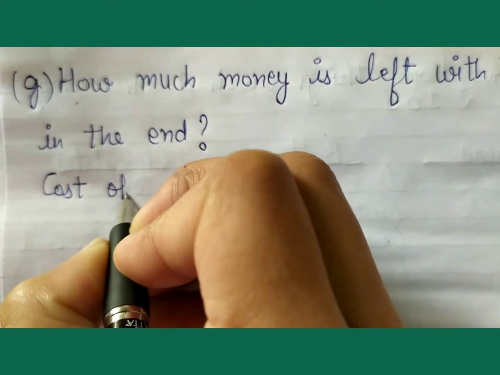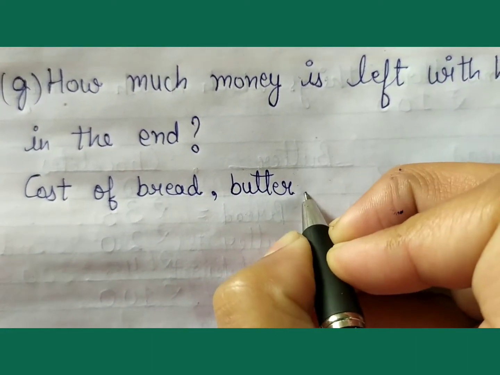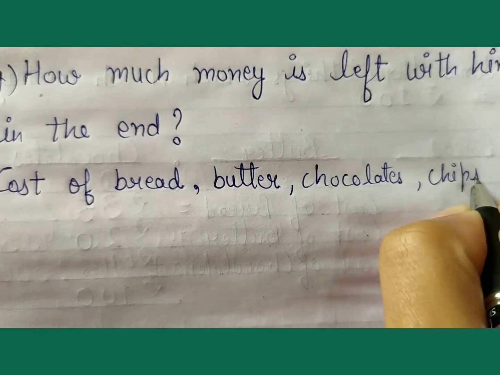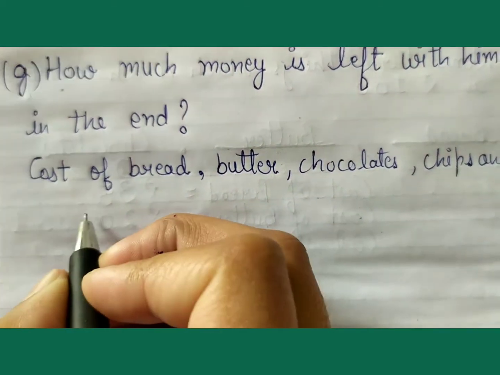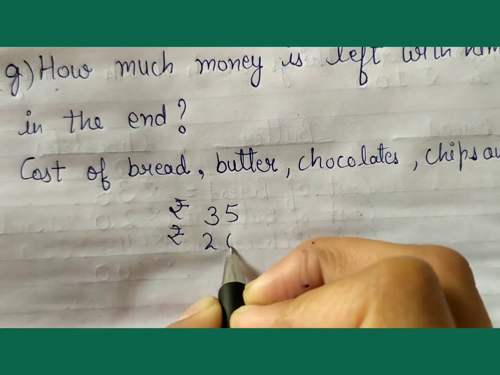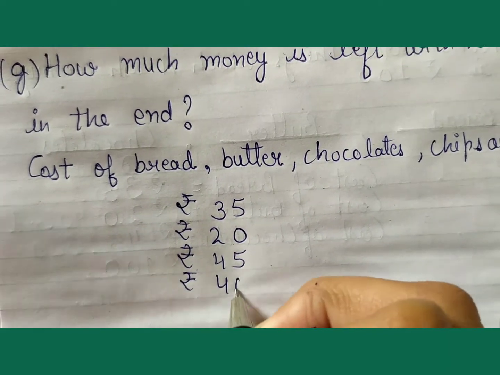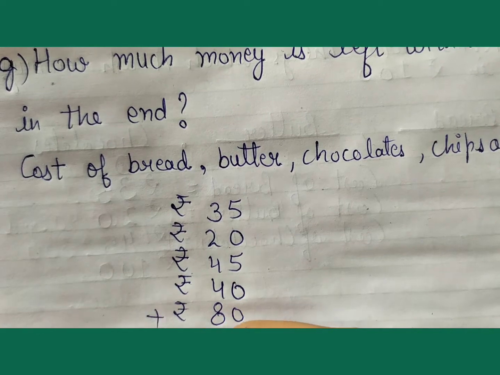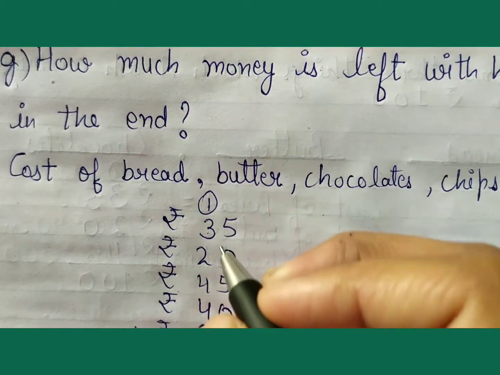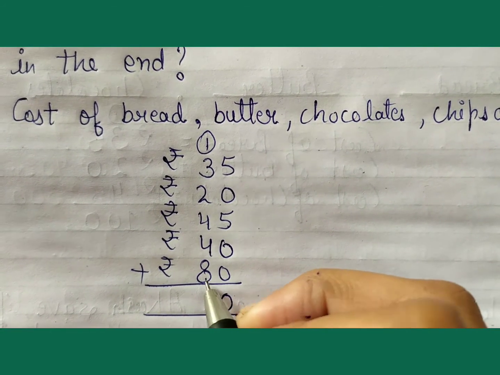Cost of bread, butter, chocolates, chips and coke is rupees 35, add rupees 20, add rupees 45, add rupees 40, add rupees 80. 5 plus 5, 10, 0 write down in this place, 1 carry. 3 plus 1, 4. 4 plus 2, 6. 6 plus 4, 10. 10 plus 4, 14. 14 plus 8, 22.